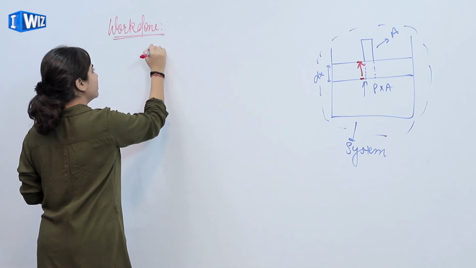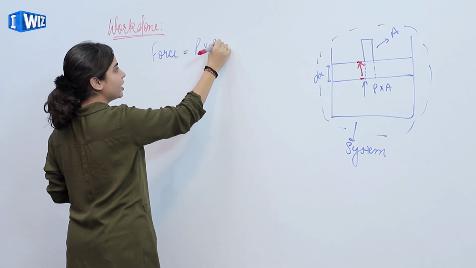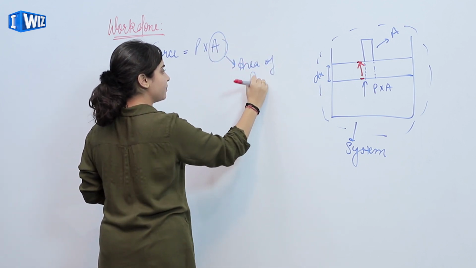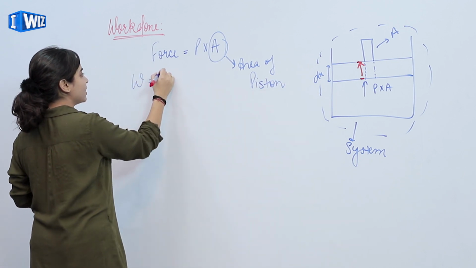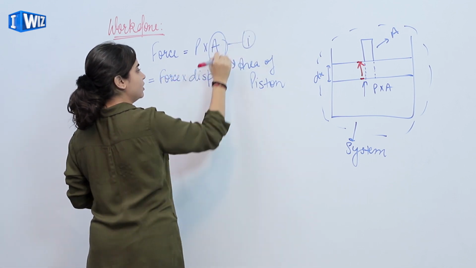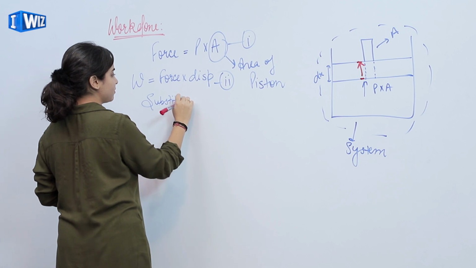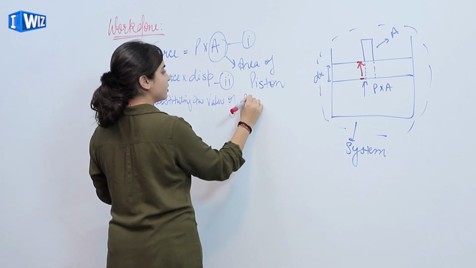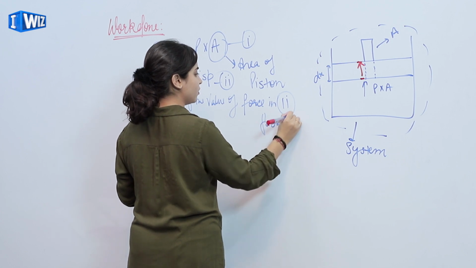सो वील कैलकुलेट फर्स्टली, force is pressure into area, where area is the area of piston. Now we are calculating work done. So work done is force into displacement, say equation 1, equation 2, substituting the value of force in second from first.